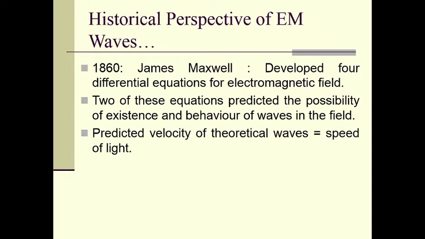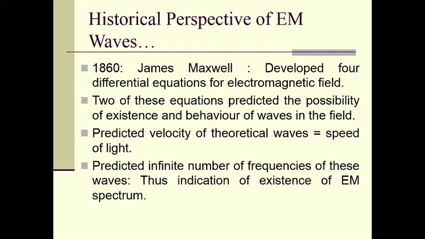He also predicted the velocity of these theoretical waves, and that velocity is equal to the speed of light, which is the physical limit, the natural limit. Therefore he predicted these electromagnetic waves to be traveling with the speed of light, right?